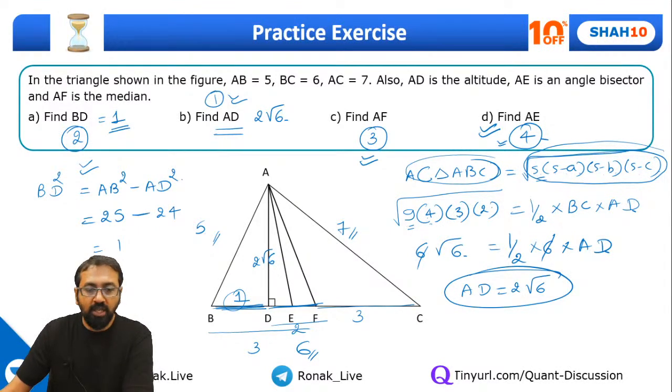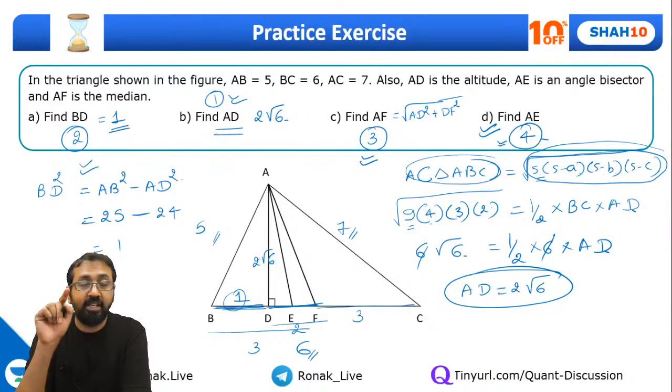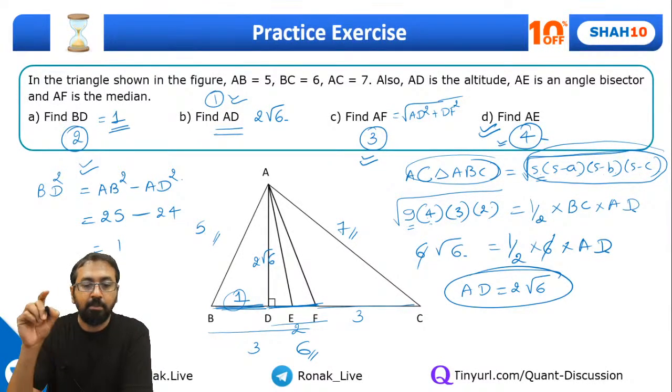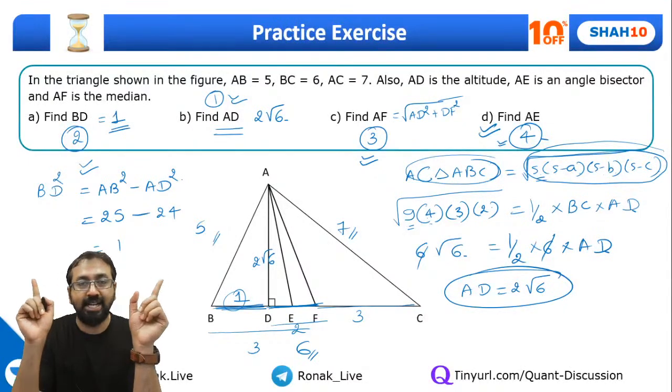So if we know AD and if we know DF, we can surely find out AF. So AF is equal to under root of AD square plus DF square, and we have got the DF value. Did you get how I found DF, guys? Because F is the midpoint of side BC.